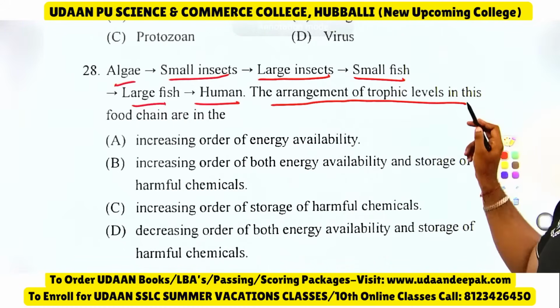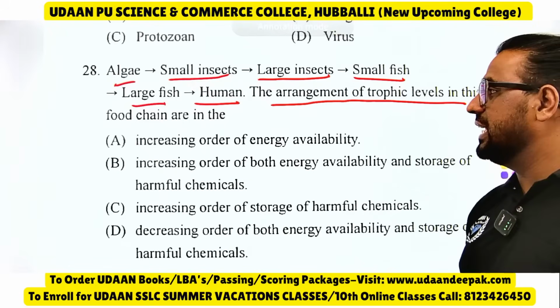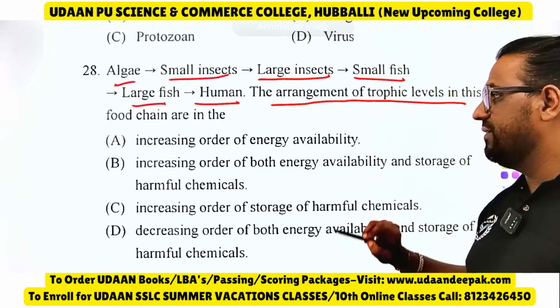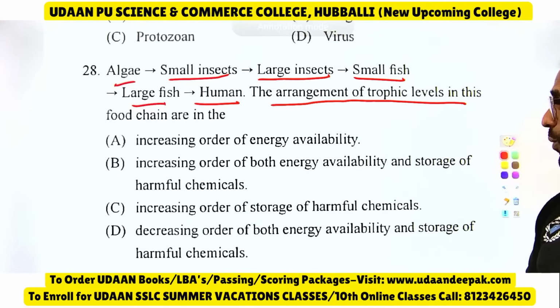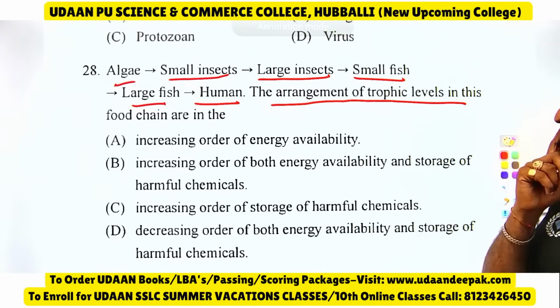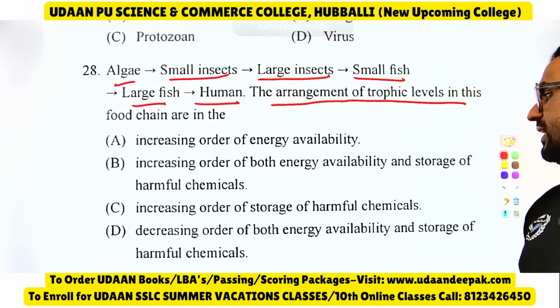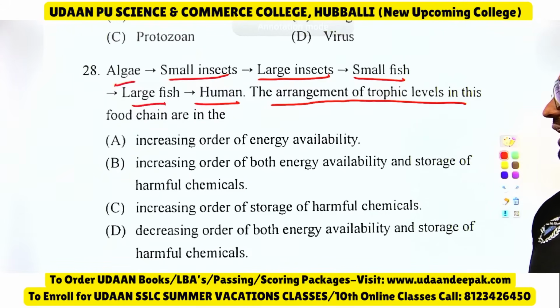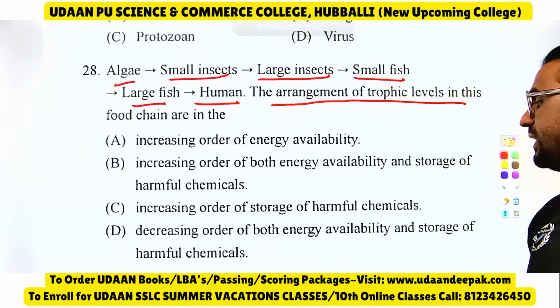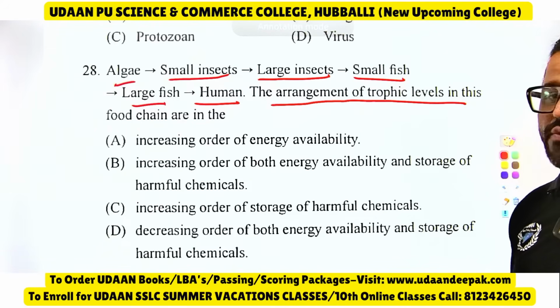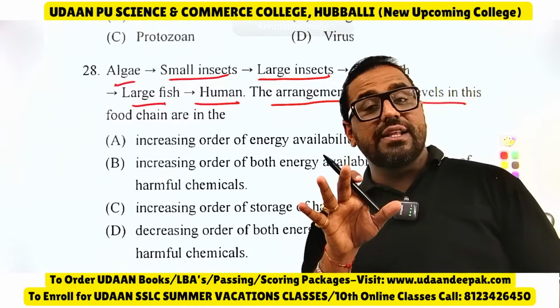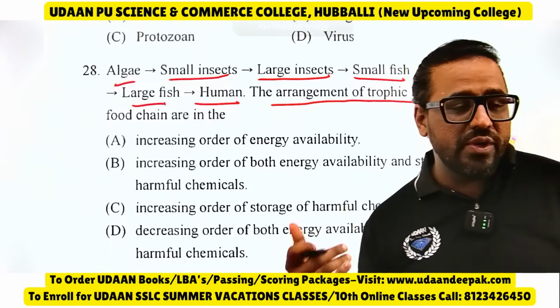The arrangement of trophic levels in this food chain are in increasing order of energy available, increasing order of both energy and storage of harmful chemicals, increasing order of harmful chemicals, decreasing order of both energy availability and storage of harmful chemicals. So like this you should be able to solve. Let me know the answer, dear.